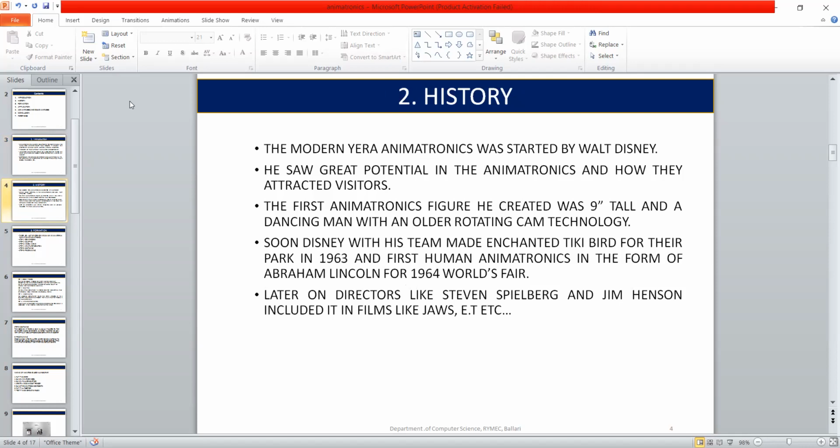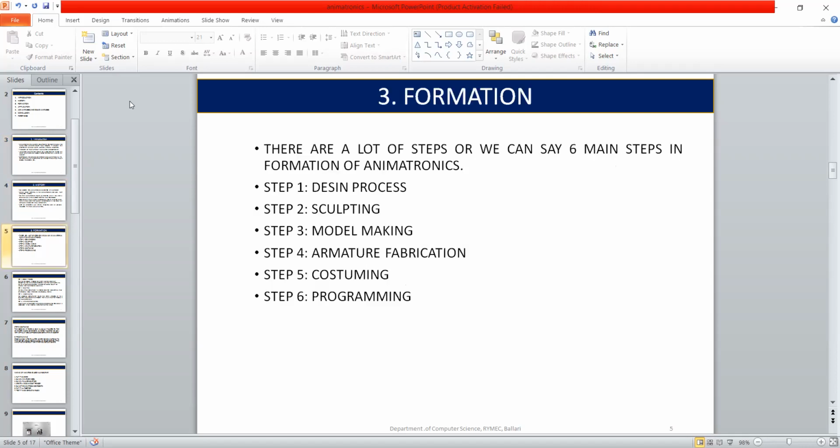Let us move on to the formation of animatronics. There are a lot of steps. We can say six main steps. First one is design process. Second is sculpting. Third is mold making. Fourth is armature fabrication. Fifth one is costuming. Final step is programming.